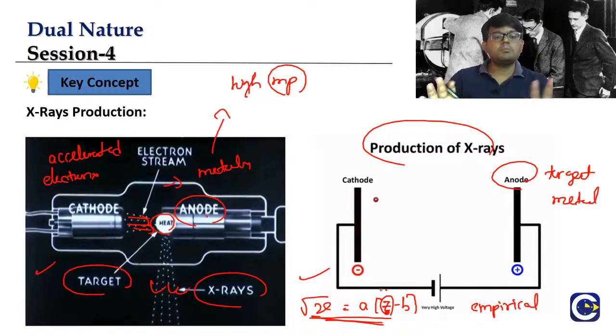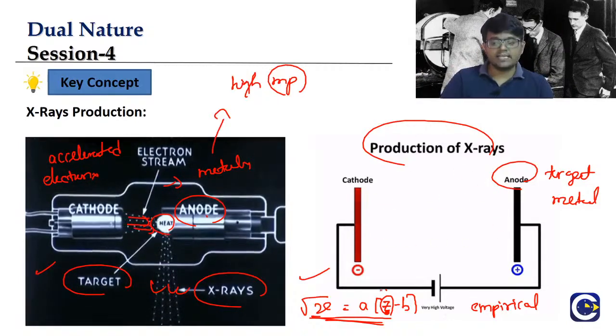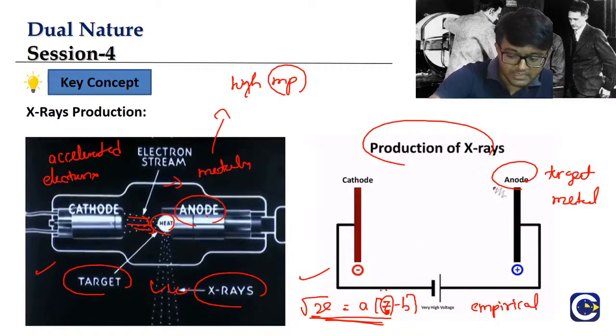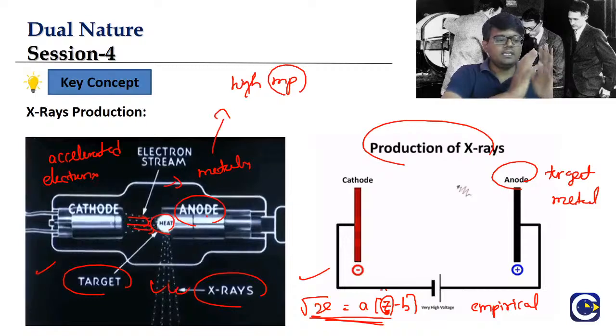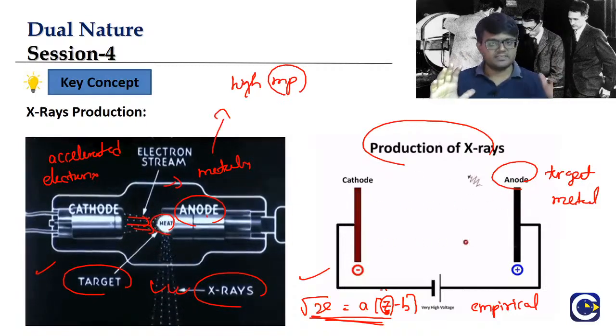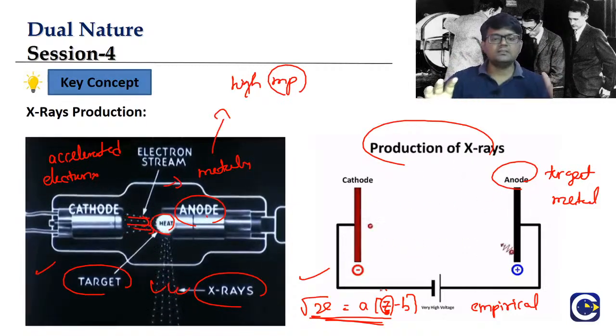So this is about the idea of X-rays, guys. We are not going to discuss the details of the X-rays because we will discuss them in the next chapter, atoms. But just the idea of how the X-rays are produced. When we have the accelerated beam of electrons, they come and hit the target metal. The target metal must have a high melting point. Why?